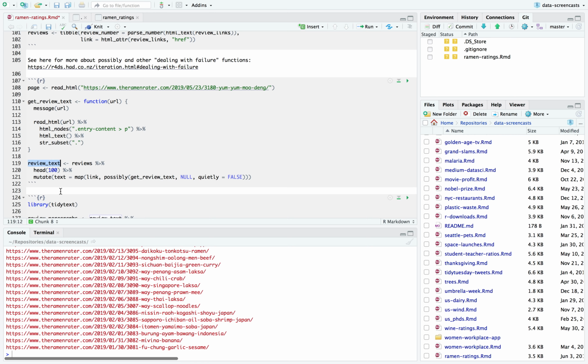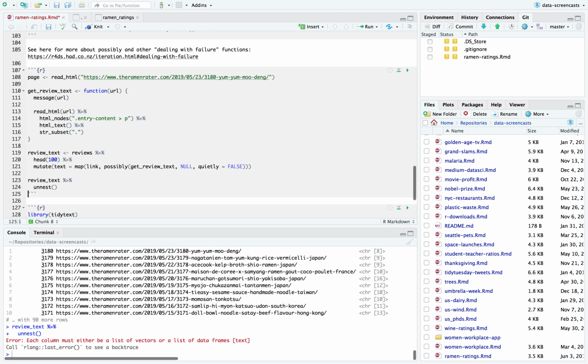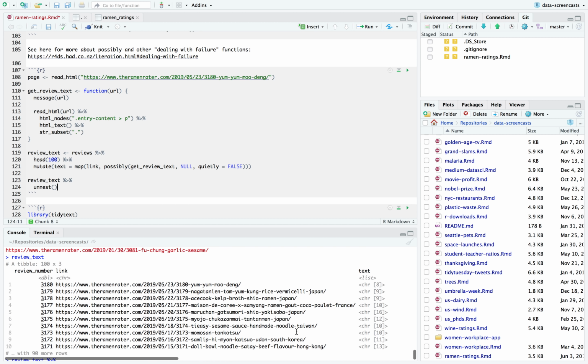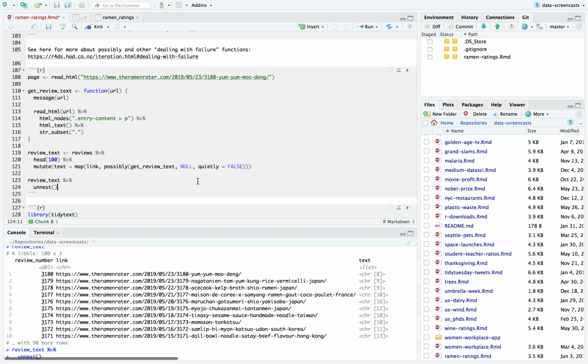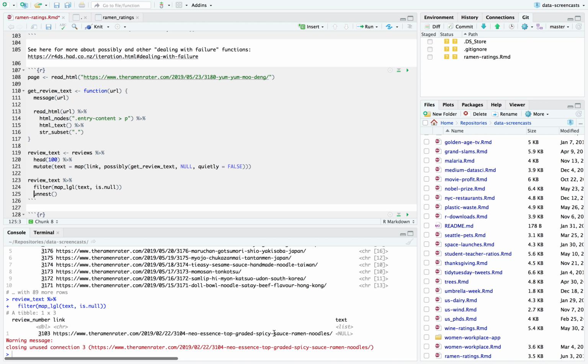All right, and now I'm going to show again review text and review text unnest. So that's good. I'm glad I didn't run this, because what happened is I have to say filter, not map, logical text is null. So notice there is a null one here.